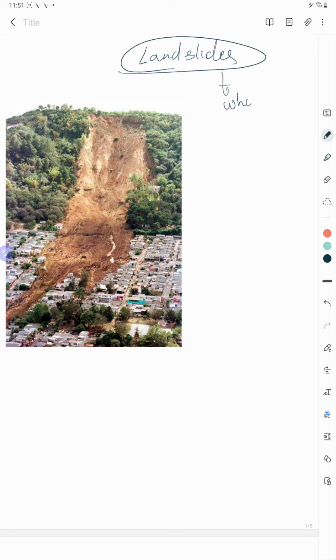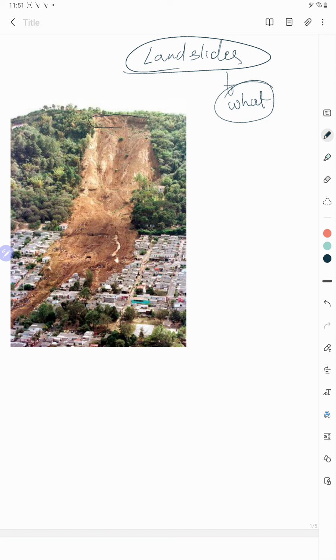What is a landslide, right? If you observe the peak very clearly, you will understand that this part of the mountain has fallen off, right? So by looking at this, you can deduce your own definition for the landslide. What can be the definition? Any part of the land consists of soil, rocks or debris, right?